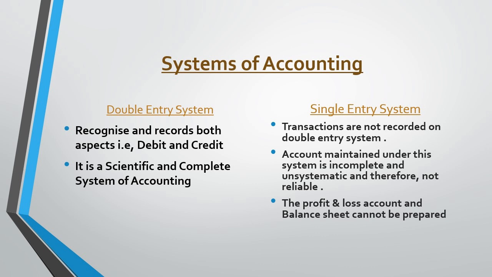In the last we have systems of accounting. The accounting system has two types: the double entry system and the single entry system. The double entry system recognizes and records both aspects, debit and credit, and it is a scientific and complete system of accounting. In the single entry system, transactions are not recorded in the double entry system. Accounts maintained under this system are incomplete and unsystematic and therefore not reliable in determining financial position. The profit and loss account and balance sheet cannot be prepared through this system.